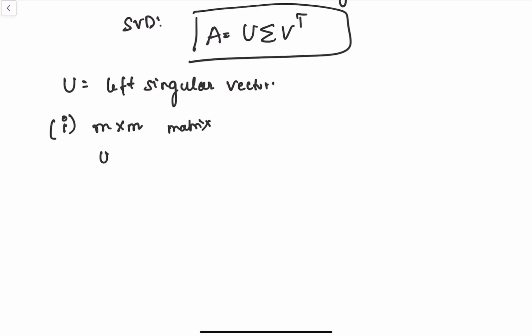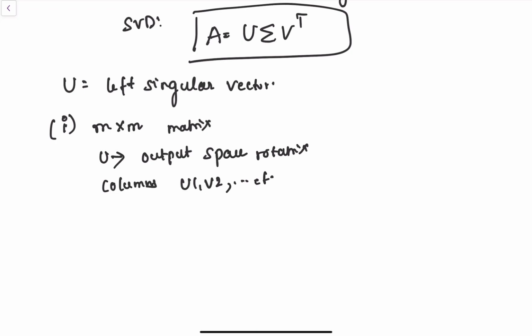Think of U as the output space rotation matrix. Its columns, U1, U2, U3, and so on up to UM, are special vectors called the left singular vectors.